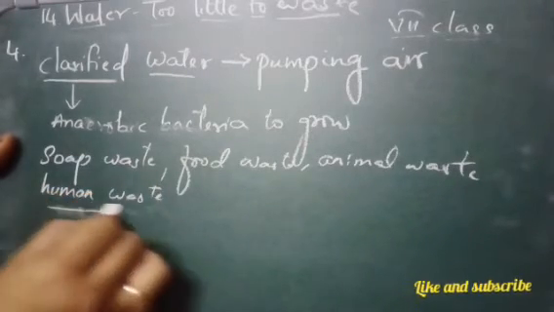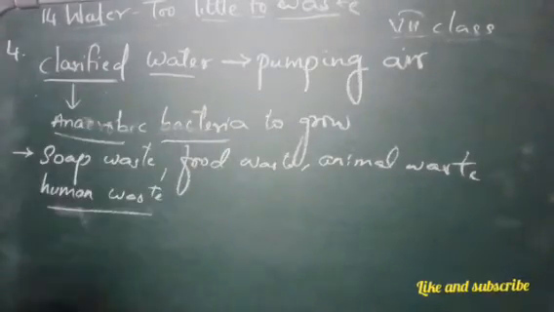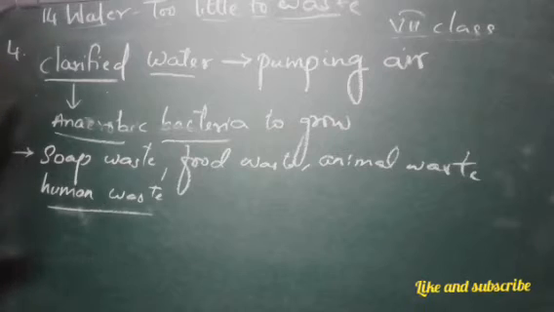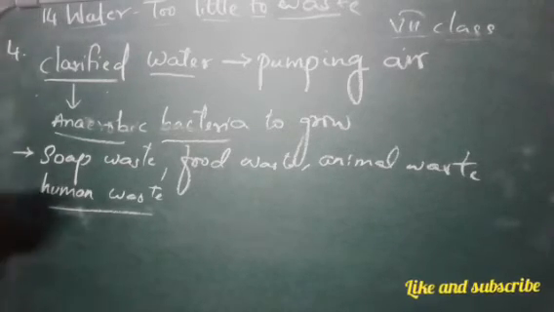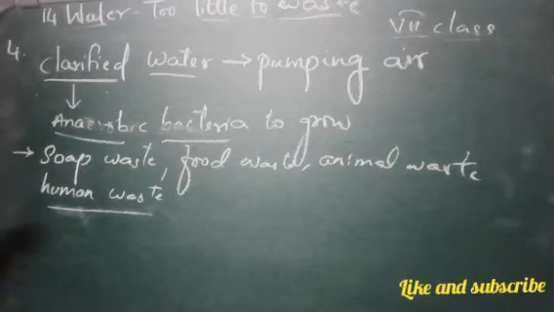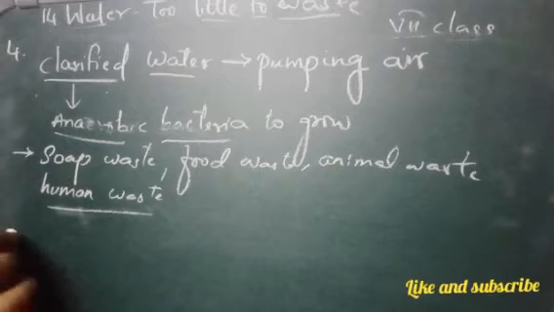All these unwanted things will get used by this bacteria which is present in this clarified water. Then after several hours, the suspended microbes settle down at the bottom of the tank as activated sludge.